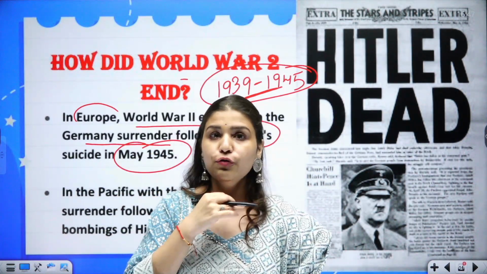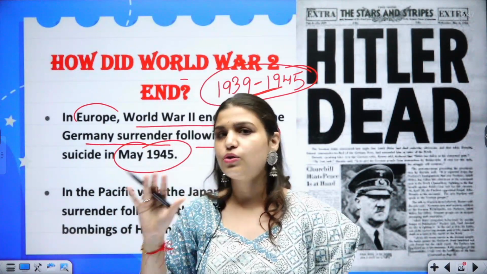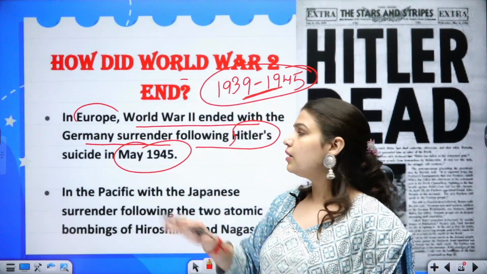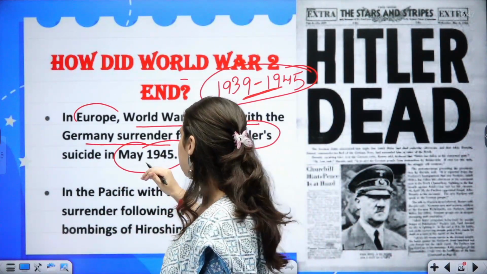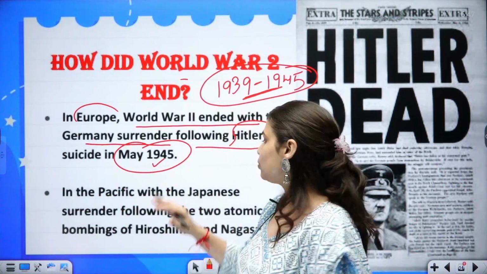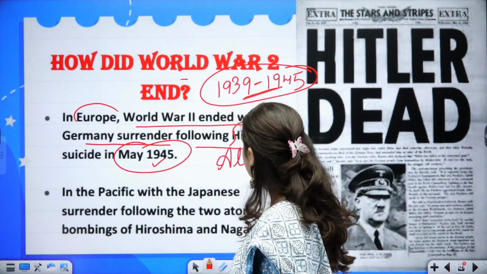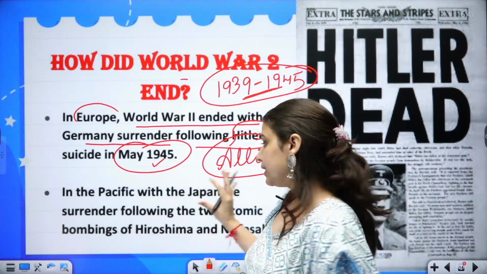Many of you may know that Hitler committed suicide when he came to know that Germany's defeat was inevitable. So Germany eventually surrendered. We can conclude that the Allied powers were victorious in this World War.